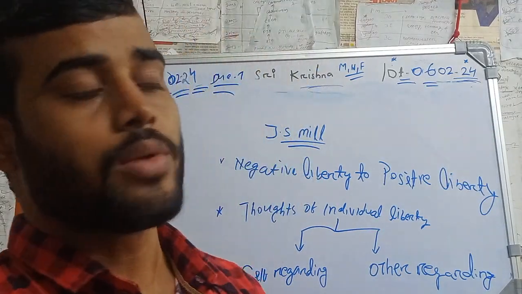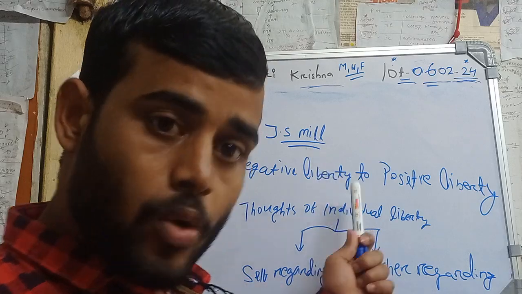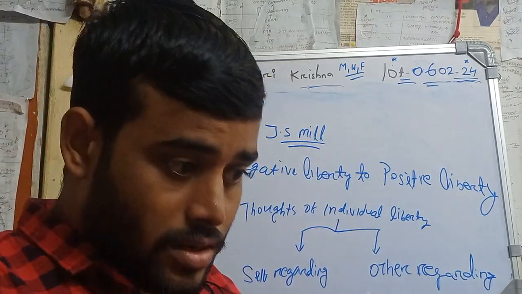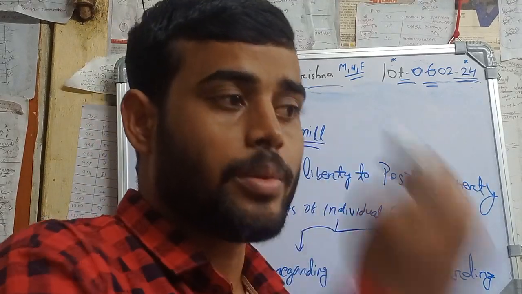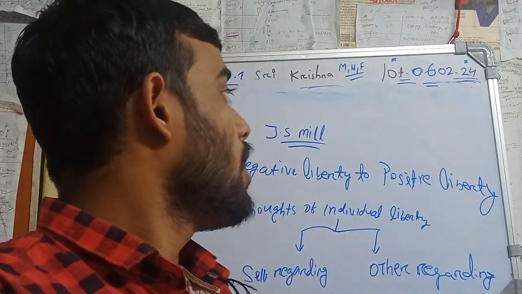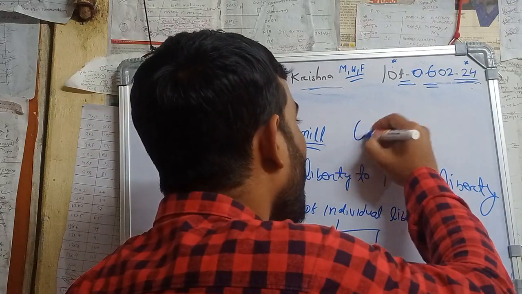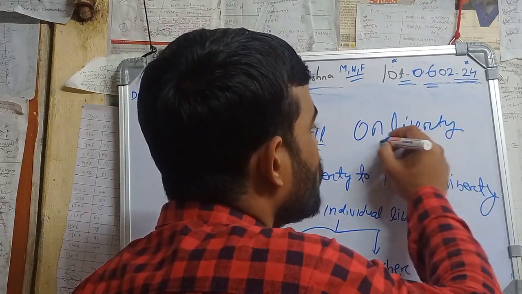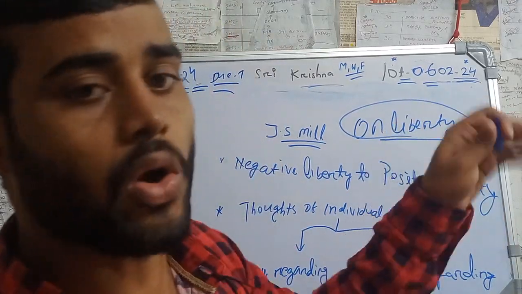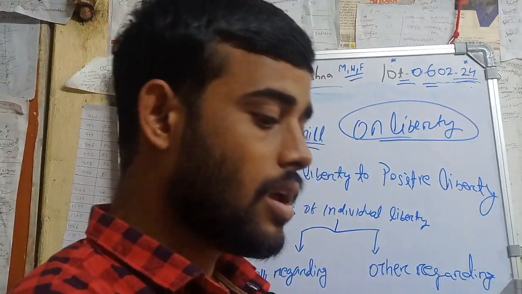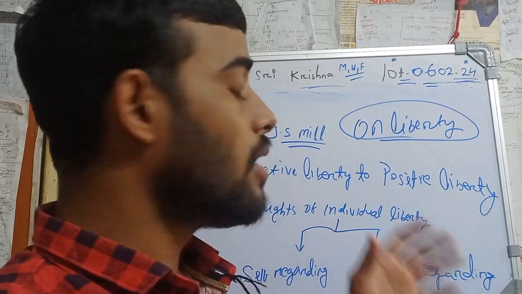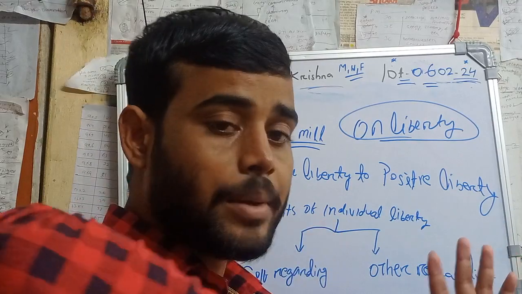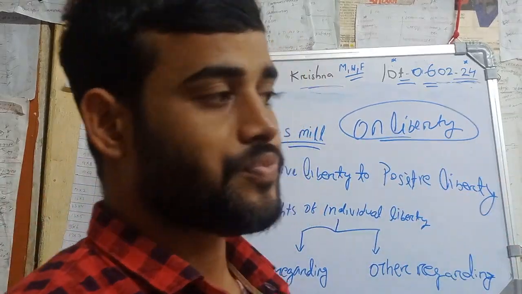So don't get confused that J.S. Mill supports negative liberty. At the time when J.S. Mill introduced the concept of liberty in his book On Liberty, in this book he talks about individual liberty, and the way he explains it leads a process from negative liberty towards positive liberty.